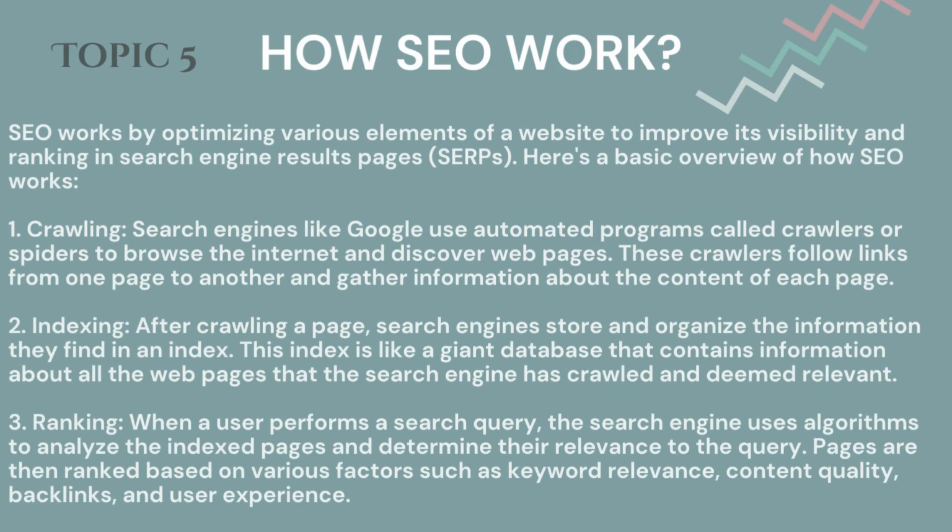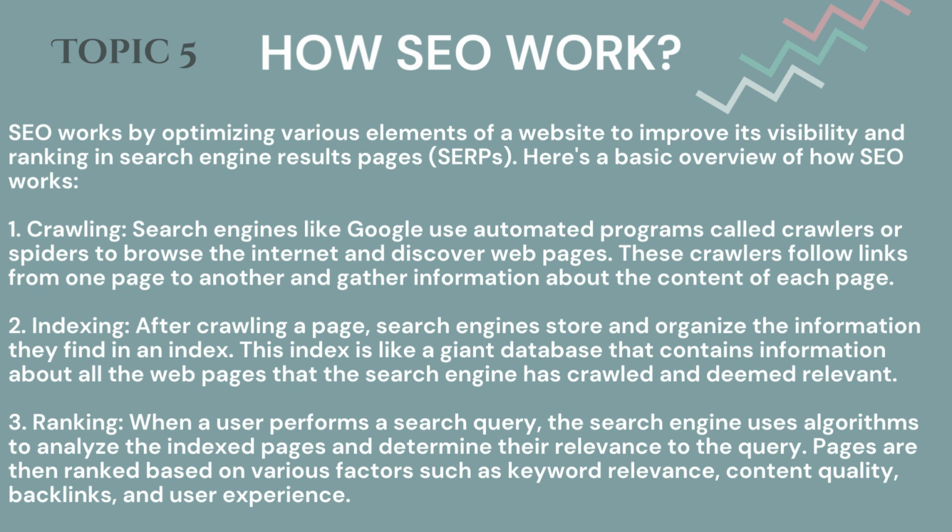Topic 5. How SEO works. SEO works by optimizing various elements of a website to improve its visibility and ranking in search engine results pages, SERPs. Here's a basic overview of how SEO works. 1. Crawling. Search engines like Google use automated programs called crawlers or spiders to browse the internet and discover web pages. These crawlers follow links from one page to another and gather information about the content of each page. 2. Indexing. After crawling a page, search engines store and organize the information they find in an index. This index is like a giant database that contains information about all the web pages that the search engine has crawled and deemed relevant.